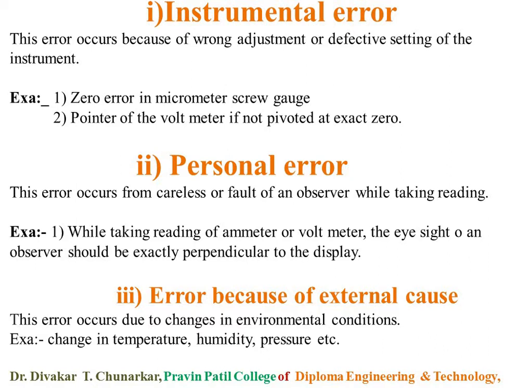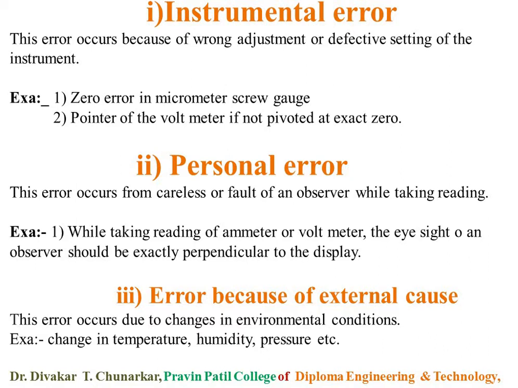But with the zero error in the micrometer screw gauge, it does not work properly, and therefore the micrometer fluctuates. So the adjustment of this instrument is wrong or defective, and therefore instrumental error occurs.